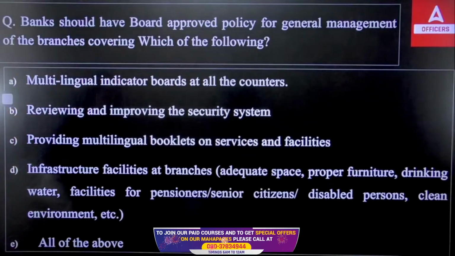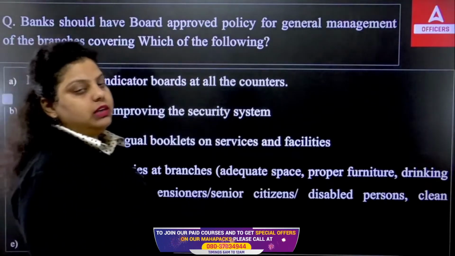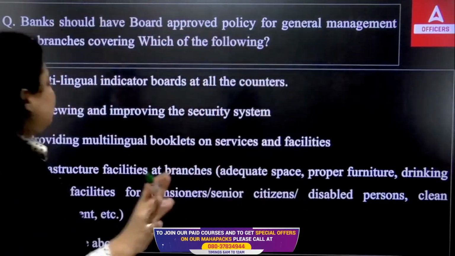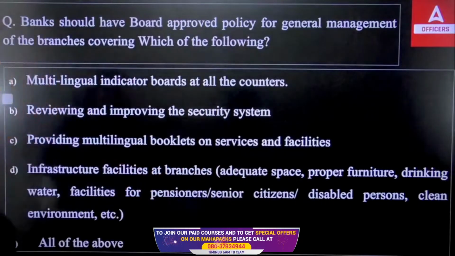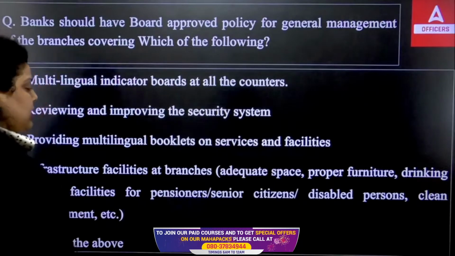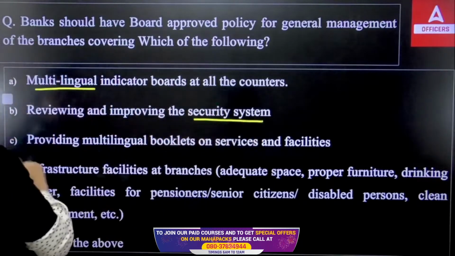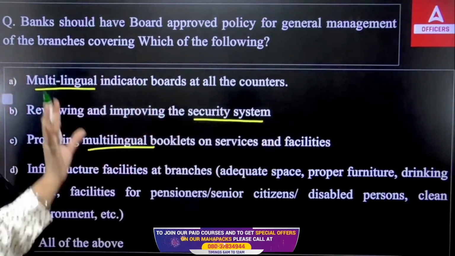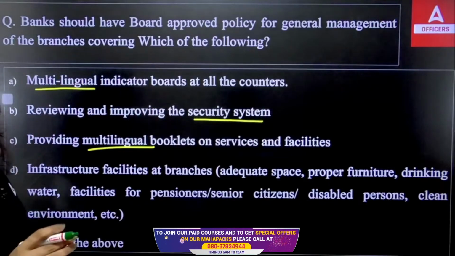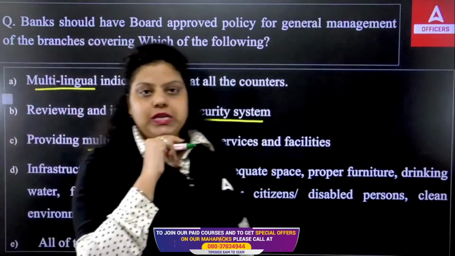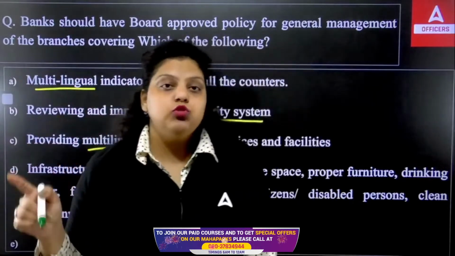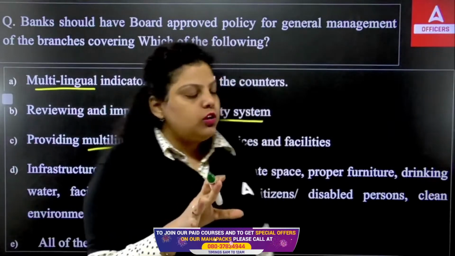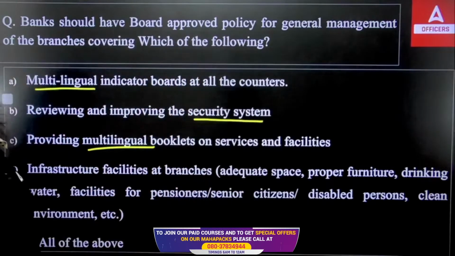First is saying multilingual indicator board at the counter, so that if the customer does not understand English, he or she can read it in Hindi. Not only Hindi, regional languages will also be there. Now, reviewing and improving the security system. Third, providing multilingual booklets on services and facilities. Obviously, multilingual means English and Hindi will be there, but you have to add the regional language. Because it may be possible that someone from Odisha is there who is not that good in English or Hindi. They only know their regional language. So that's why the multilingual booklet should be there.